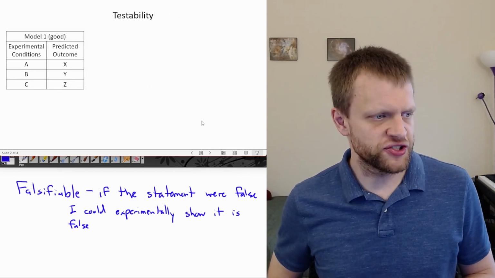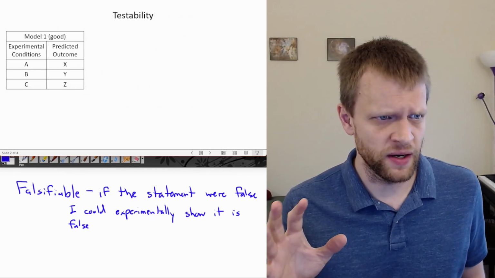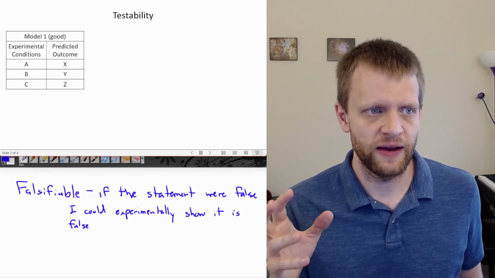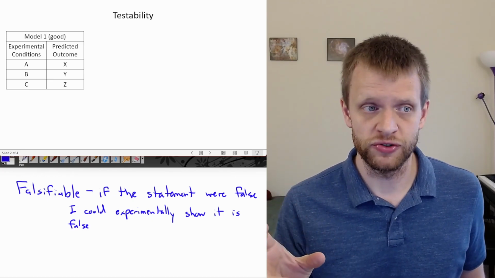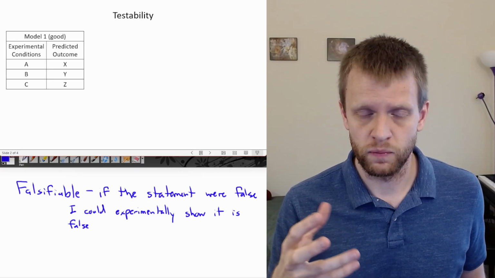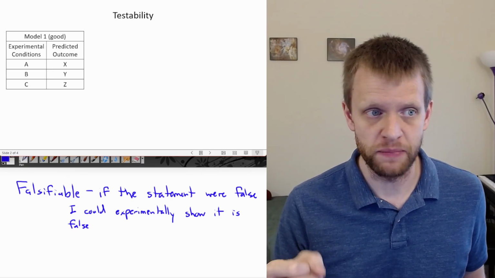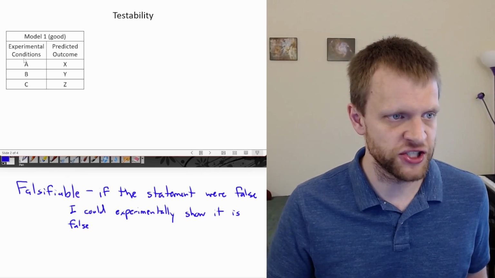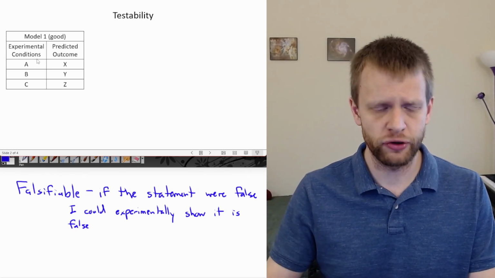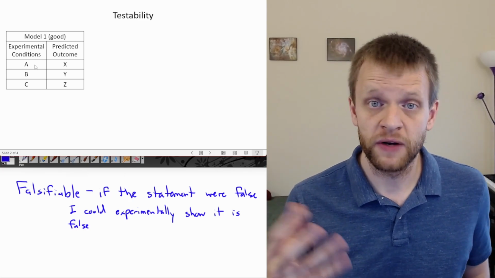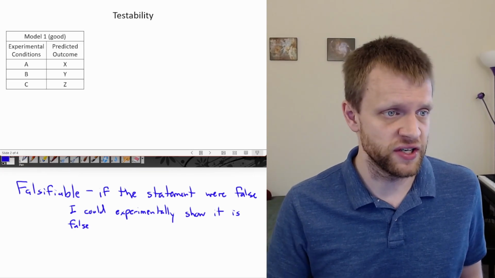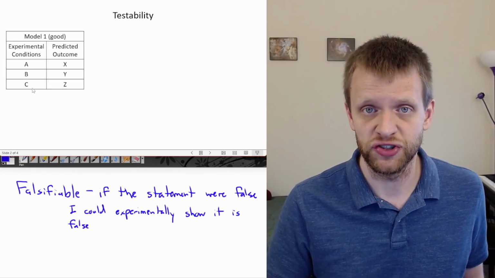So let's look at this as a quick toy example. Let's say I have some competing models on what the outcome of some experiment should be. So let's say I have some experimental conditions. This is going to be just some arbitrary experiment. And there are a couple different conditions that we can start with. Let's say condition A, condition B, and condition C.